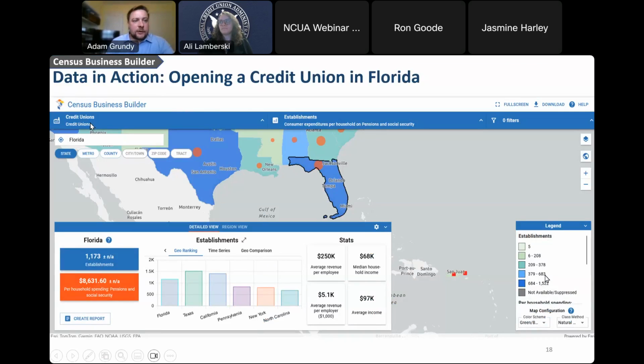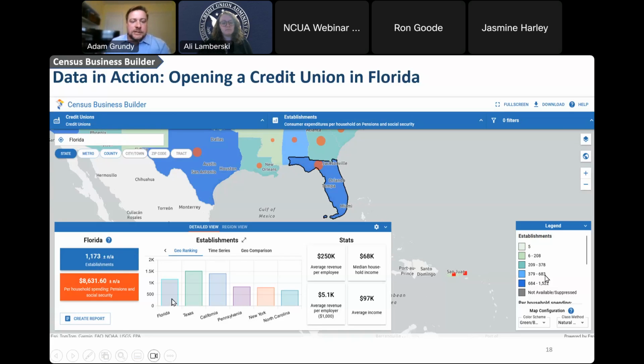So you can see that I've already selected my industry of credit unions. We're in the state of Florida, which is outlined in this black outline over here. And I've also honed in on the number of establishments, or single physical locations, in the state of Florida. According to County Business Patterns data, there are 1,173 credit unions with paid employees in the state of Florida. And then I also selected a couple of different variables that you can see on this chart here.